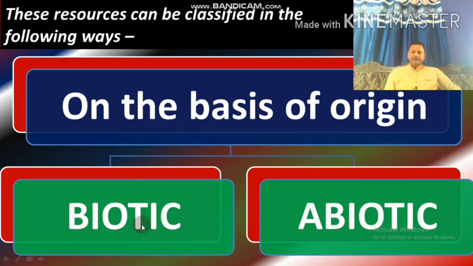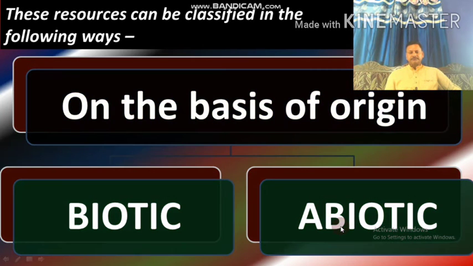For example, animals, human beings, plants, etc. are biotic resources, whereas stone, water, air, etc. are abiotic resources.